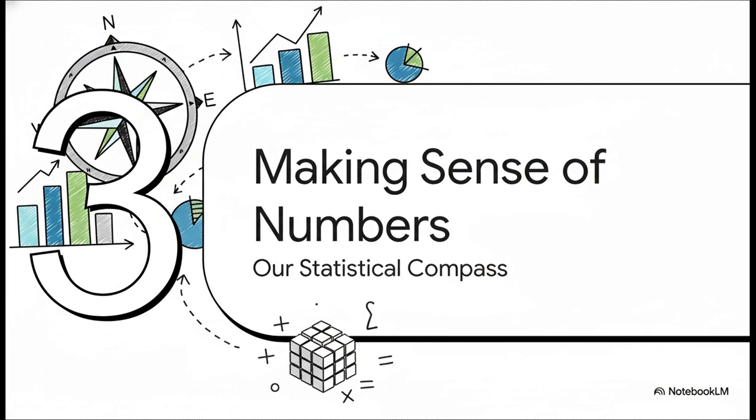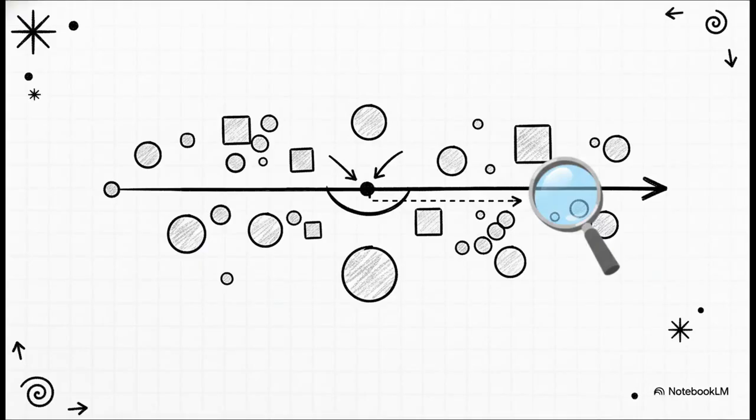Okay, so we've processed our data into information. But a giant list of numbers still isn't really an insight. To understand what the information is trying to tell us, we need a few statistical tools. Think of these as our compass, helping us navigate the data and find our way.